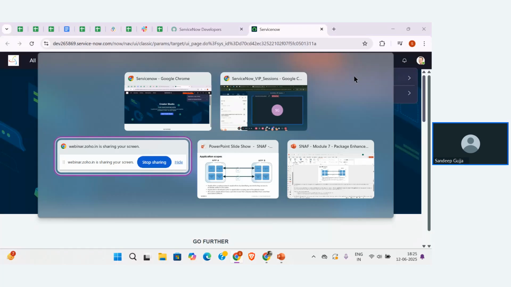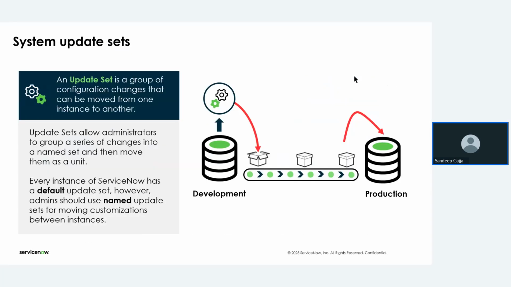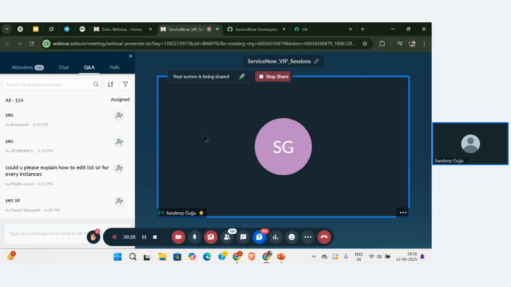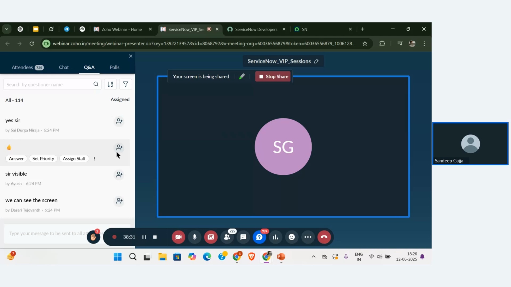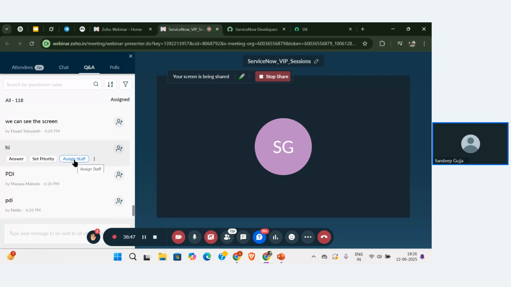Now let me explain the definition of the update set. We call them system update sets. Basically, an update set is a group of configuration changes that can be moved from one instance to another instance. So what is this instance, guys? It is the developer instance that we are using, right?